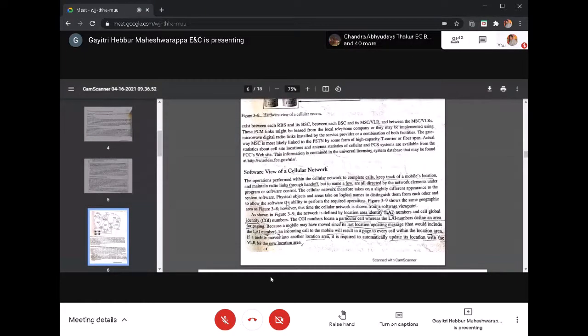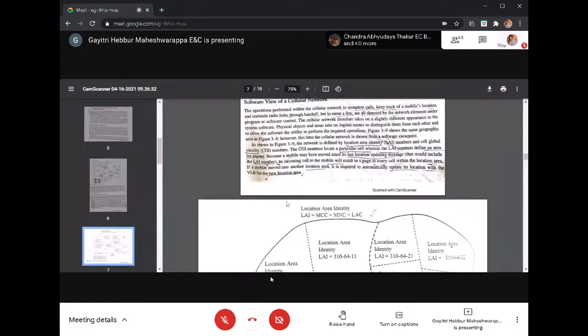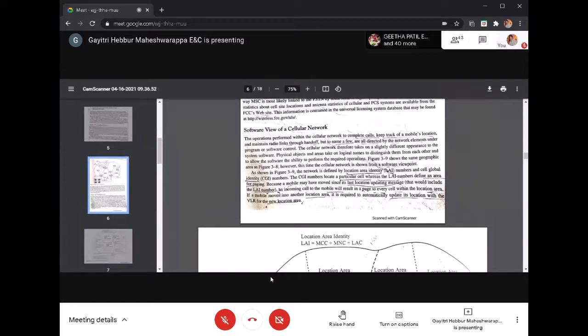Next is the software view of the cellular network. That means how each individual component will be identified through a logical name for software control. So the operations performed within the cellular network to complete calls: we need to set up the calls, keep track of the mobile location, and at the same time maintain the radio link if any handoff takes place.